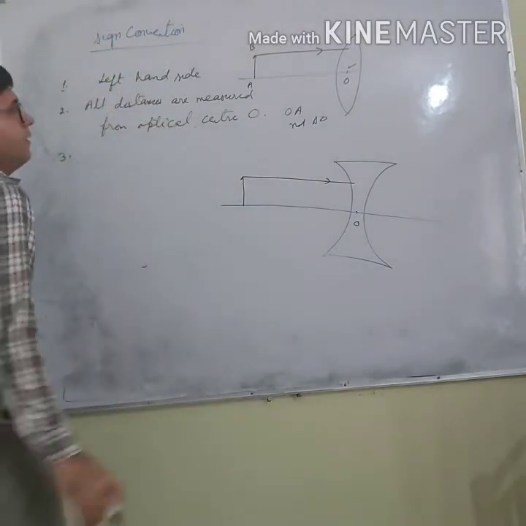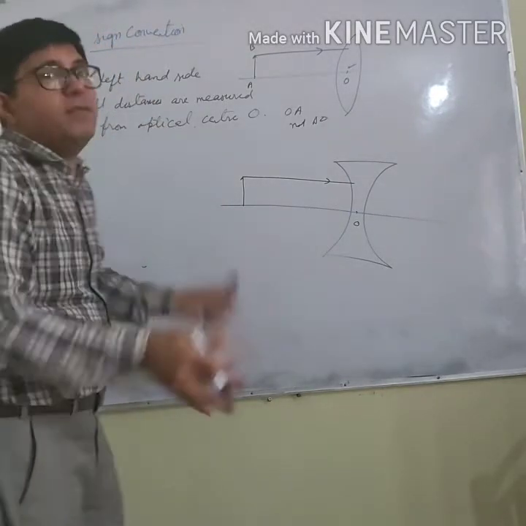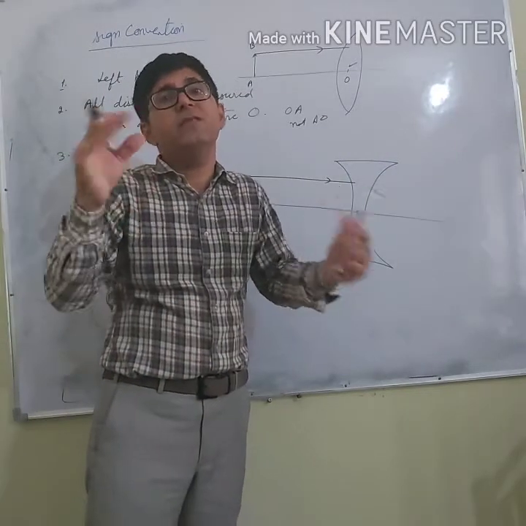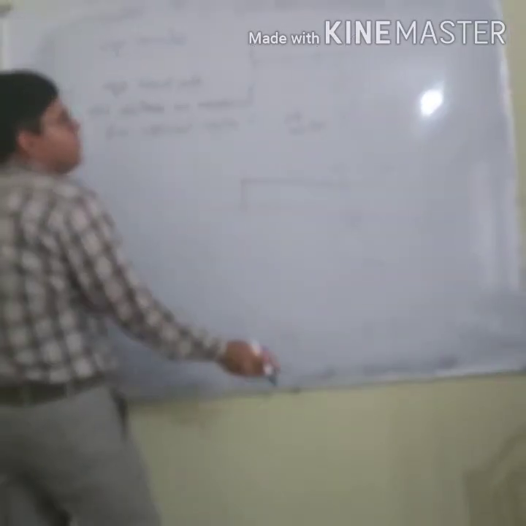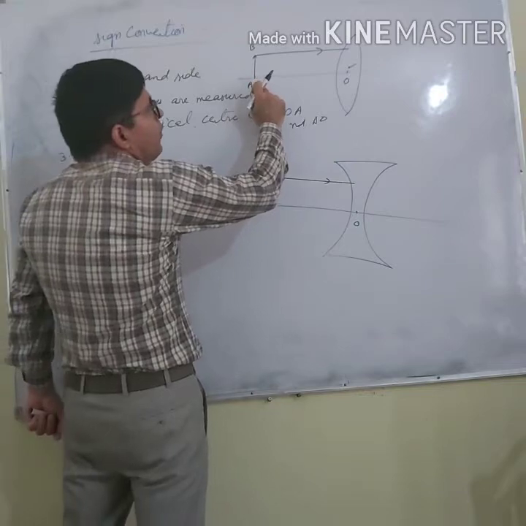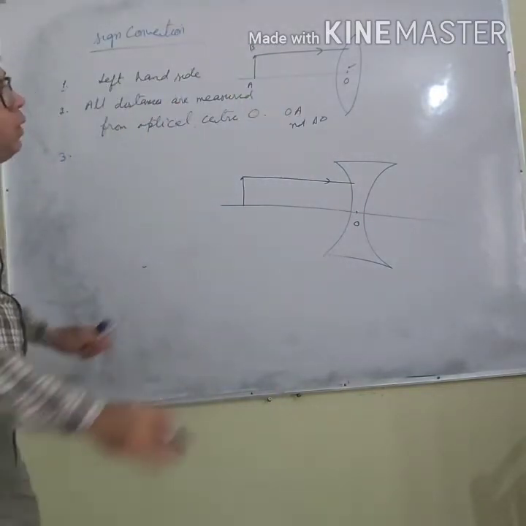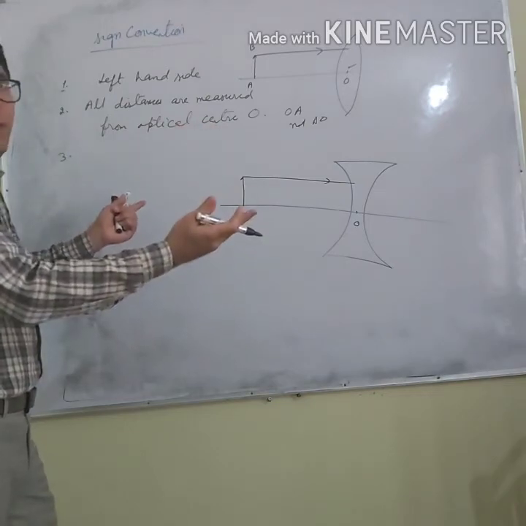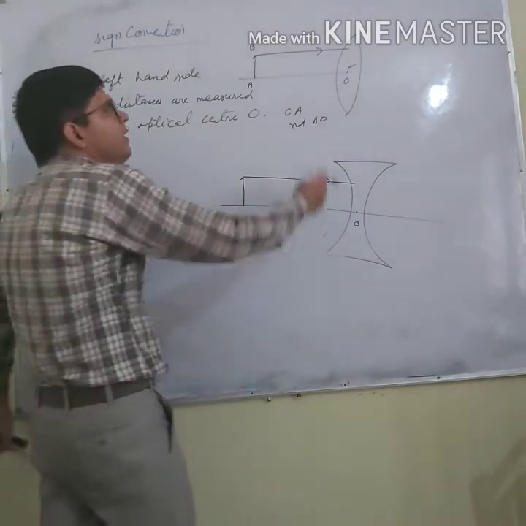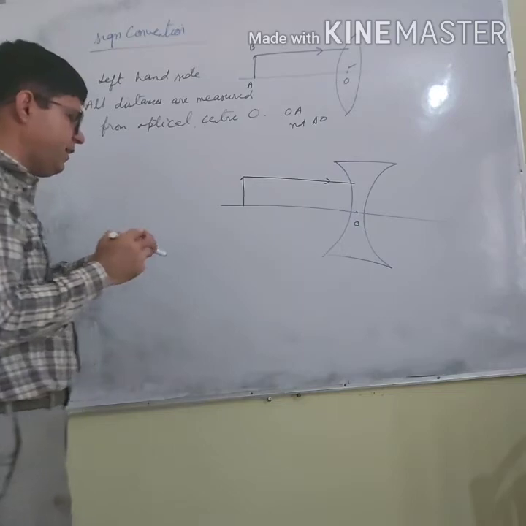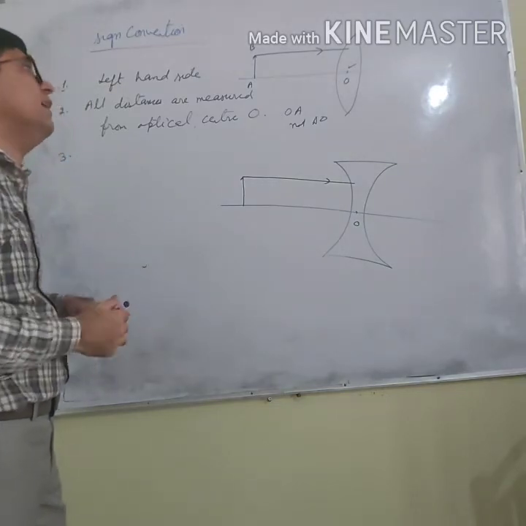Third point is the distance is measured in the direction of incident light. What is the direction of incident light? From A to O, right? Those distances are taken positive and distances measured in the opposite direction are taken as negative.